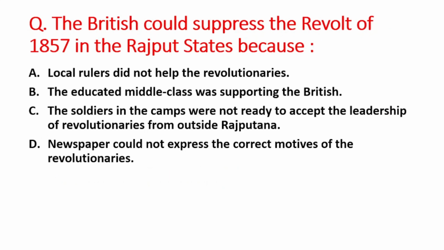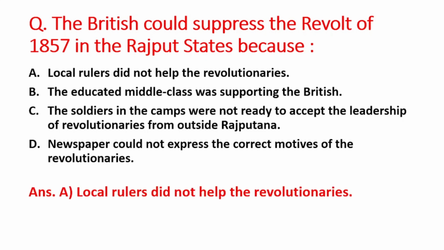Next question is the British would suppress the revolt of 1857 in the Rajput state because A option is local rulers did not help the revolutionaries, B option is the educated middle class was supporting the British, C option is the soldiers in the camp were not ready to accept the leadership of revolutionaries from outside Rajputana, and D option is newspaper could not express the correct motives of the revolutionaries. So right answer is option A, that is local rulers did not help the revolutionaries. This is the main cause that British able to suppress the revolt of 1857 in Rajput states.